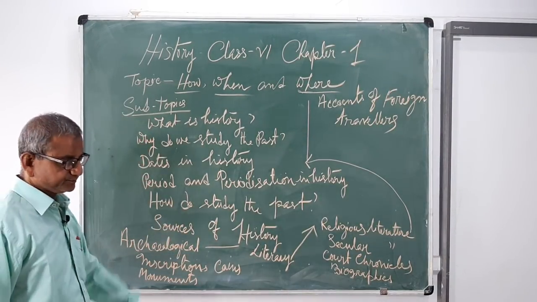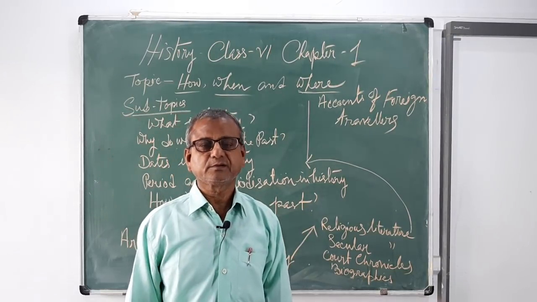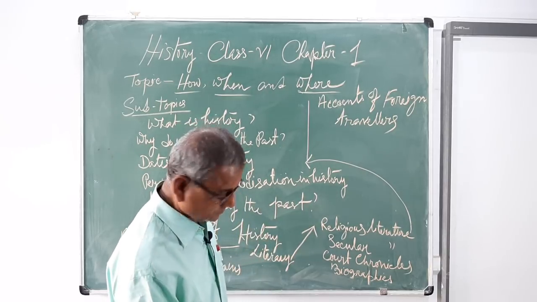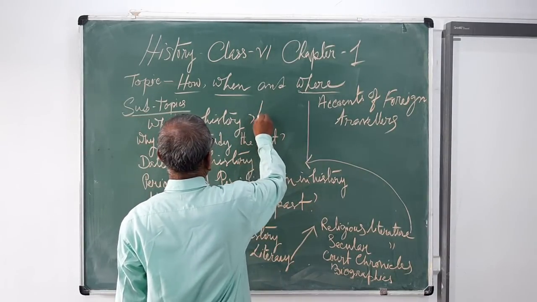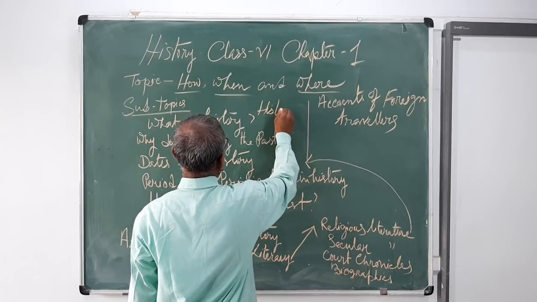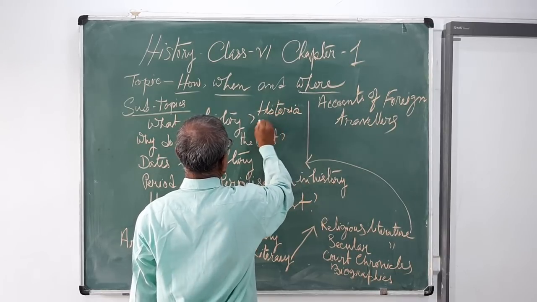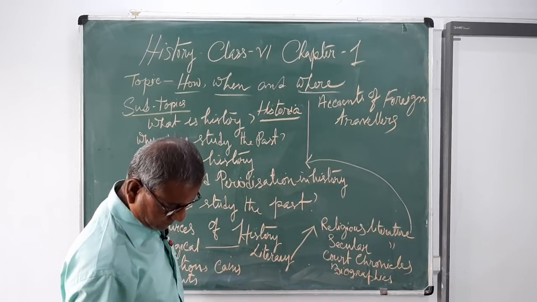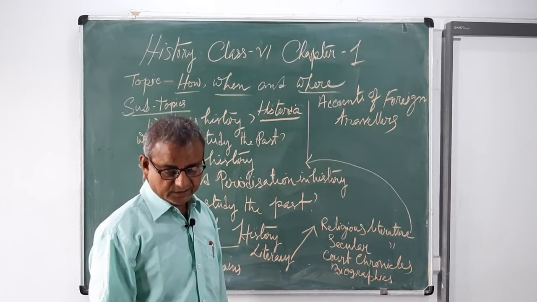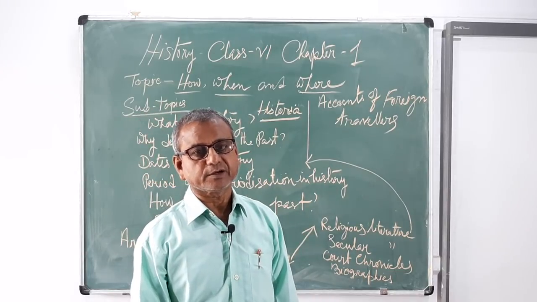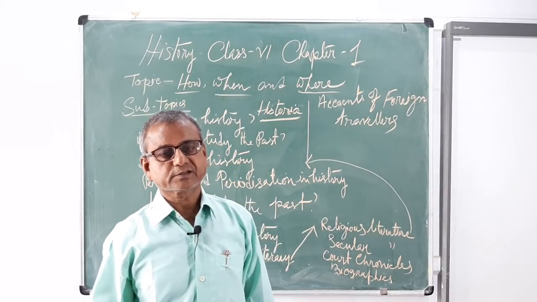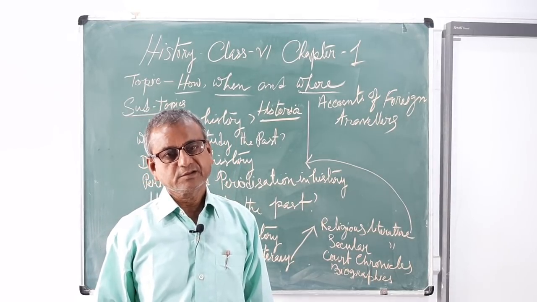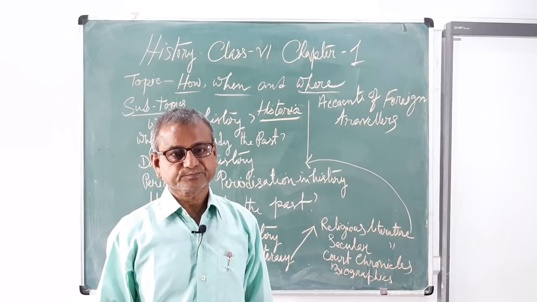What is history? The word history is derived from the Greek word historia, meaning investigation into the past. So history, we all know, is the record of past events, people and places.